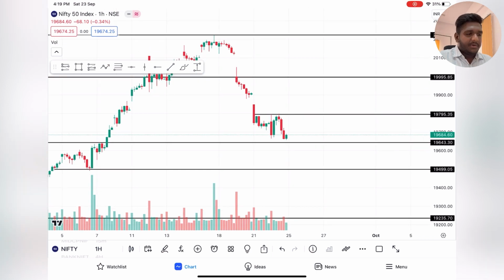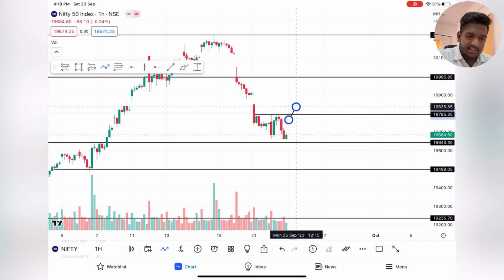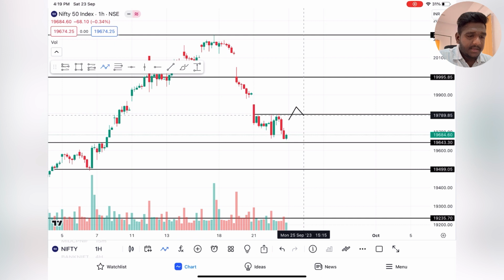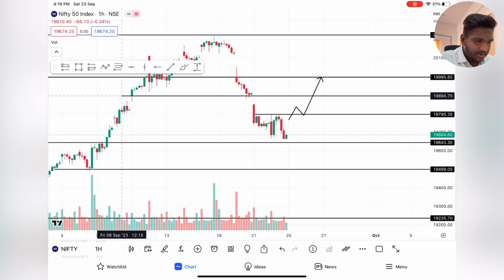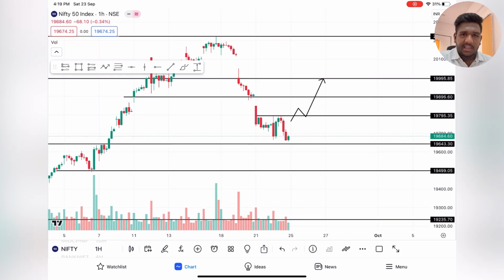So as you can see in Nifty chart, if it breaks the high of 19,795, that is 19,800, then we can expect 20,000. Okay, in that also we can expect two targets. The first one is going to be 19,900 and the second will be 20,000. So this is on the upside for the next week.